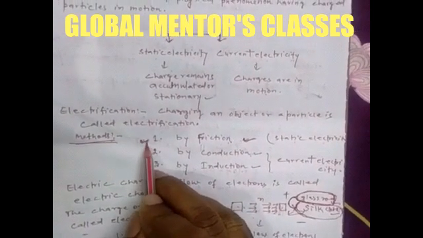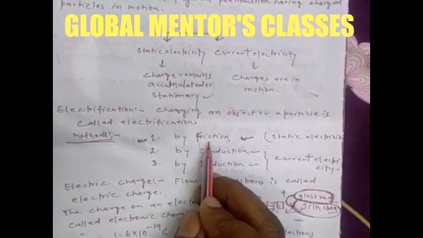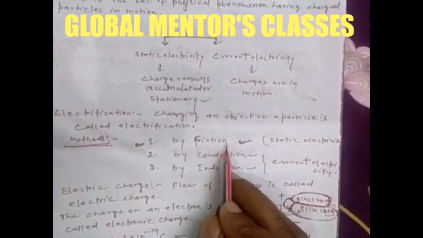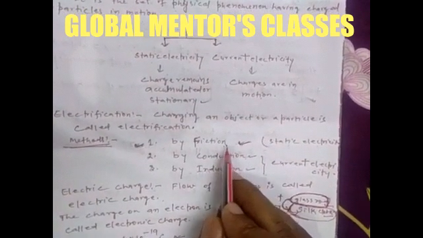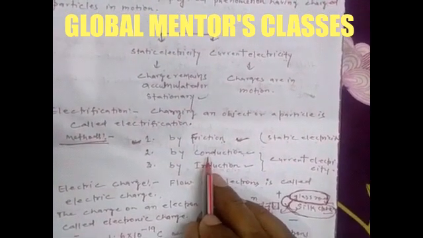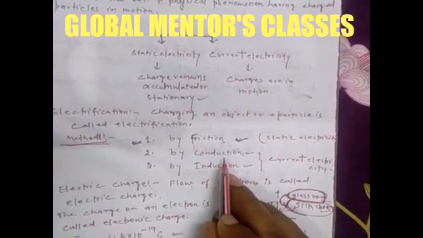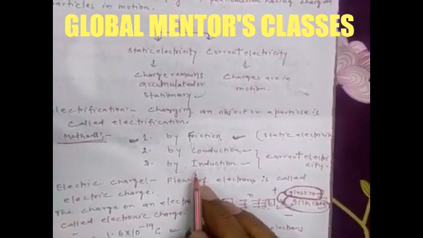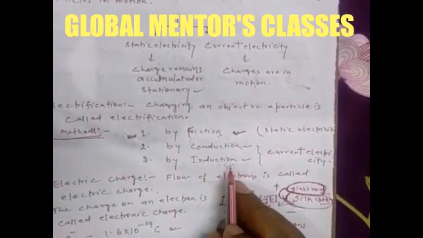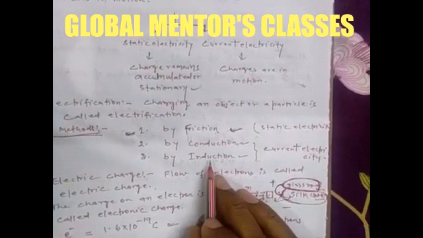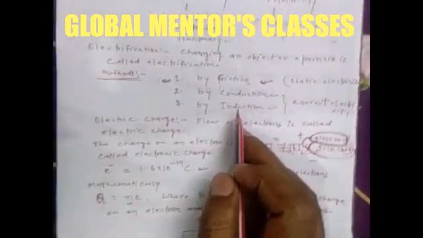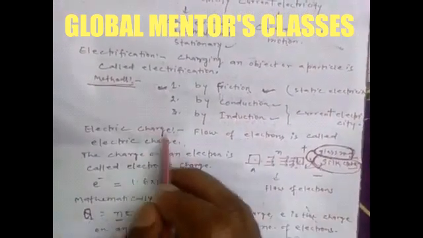In the friction method, when two bodies are rubbed against each other, transfer of electrons takes place from one to another, which produces a charge on these two bodies. In conduction, a body is charged with the help of direct physical contact with a charged body. In the same way, by induction, charge is induced on the other body in the presence of the first body. So these three are the methods of electrification, but here the main topic is electric charge.